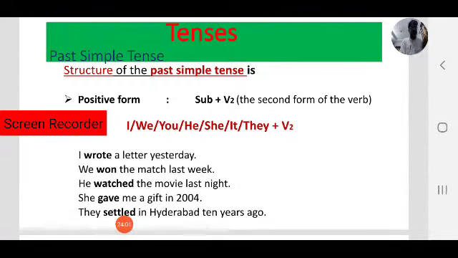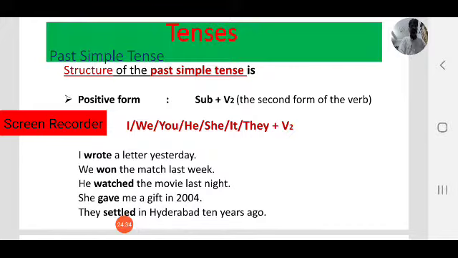Sorry, past simple, not present simple. In present simple we use give for all forms except third person singular. That is daily routine activities. Coming to past simple or simple past, we use the second form of the verb or past form. Give, gave, given, giving. What is the second form here? Gave. So we use V2 in past simple.